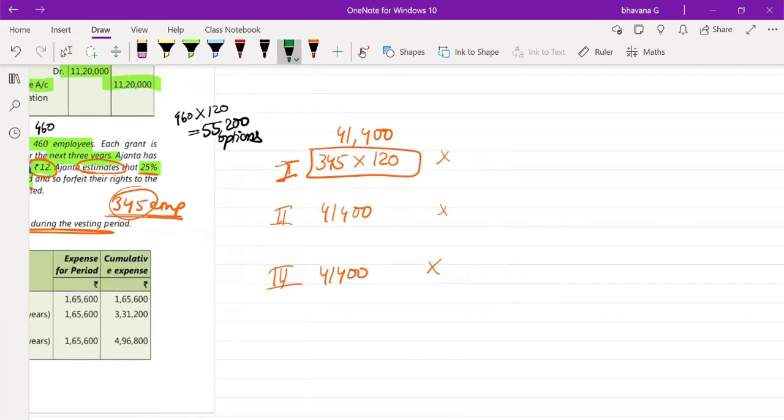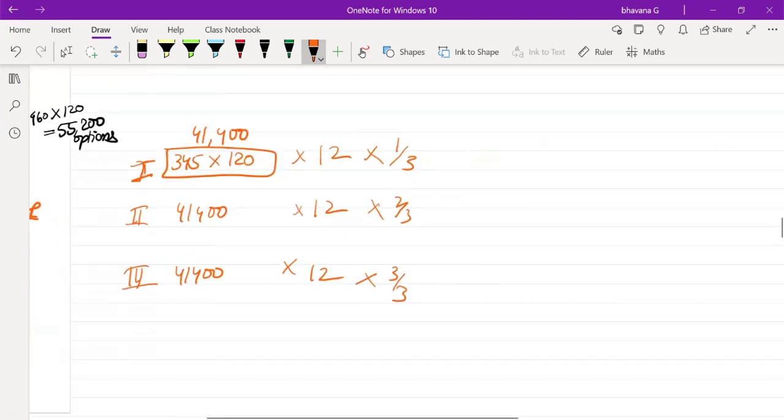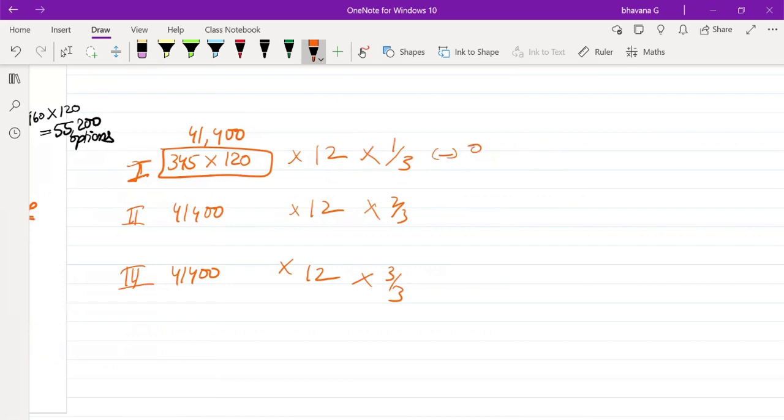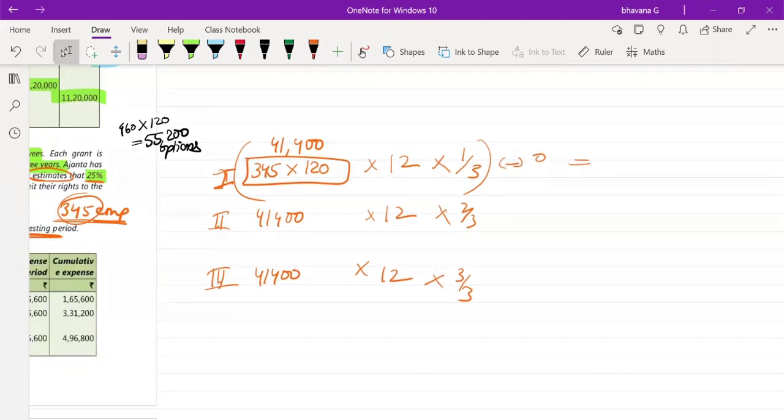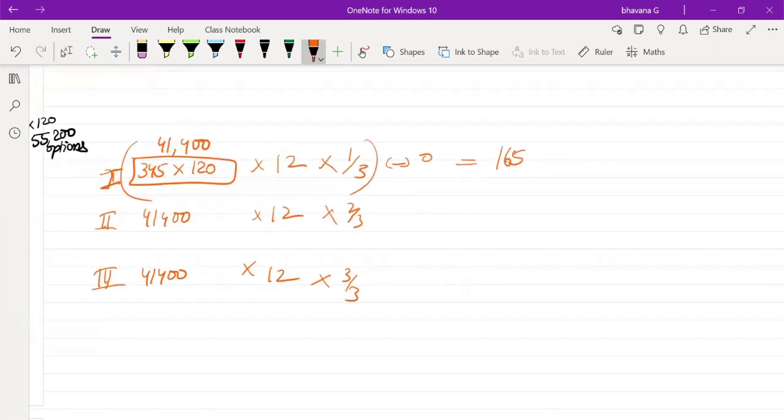Right, so this will be 41,400 into 12 into the period. Period will be 3 years. So 1 by 3, 2 by 3, 3 by 3. For the first year, minus 0 you have to do, because there is nothing that you have already expensed. So it will be 41,400 into 12 by 3, which is 165,600.